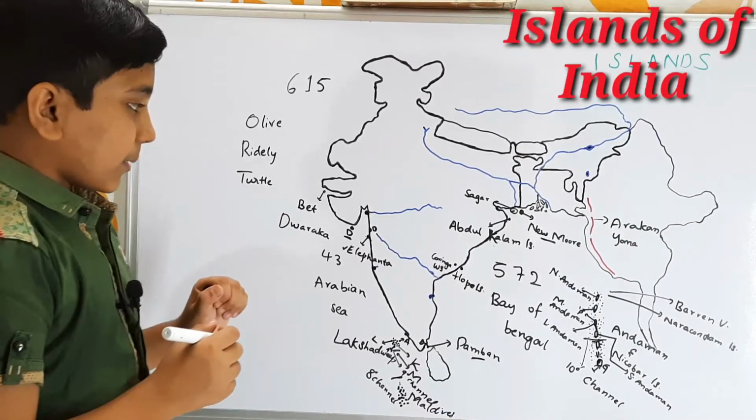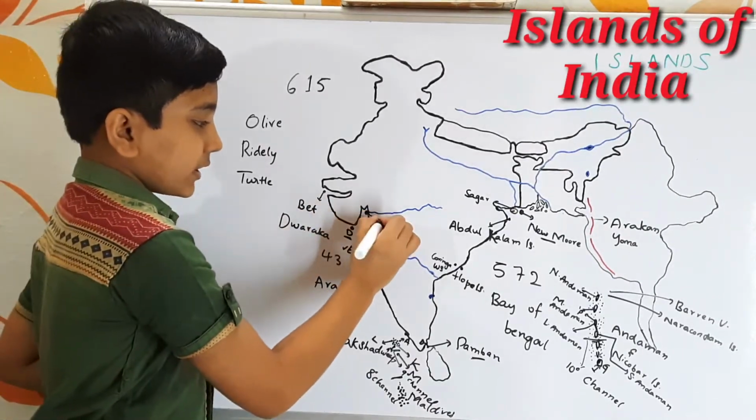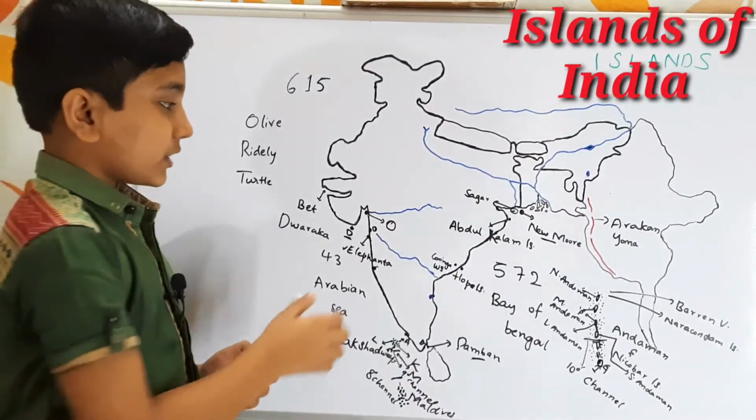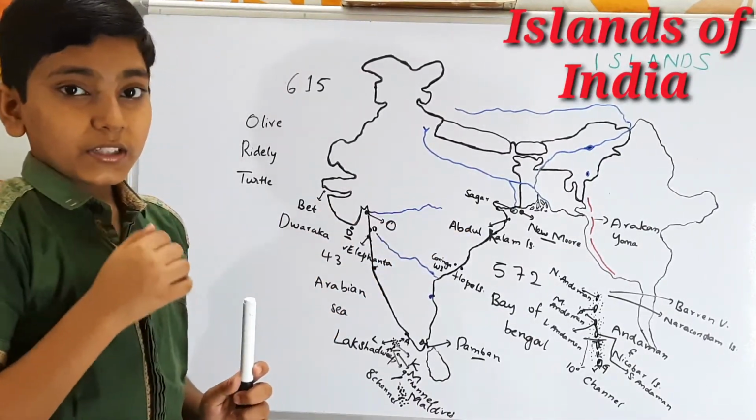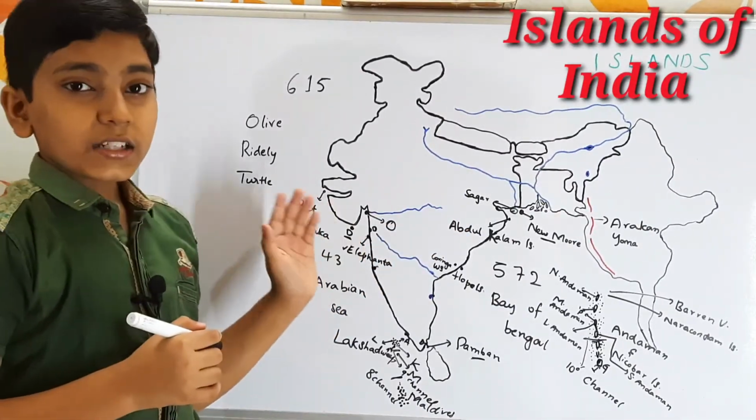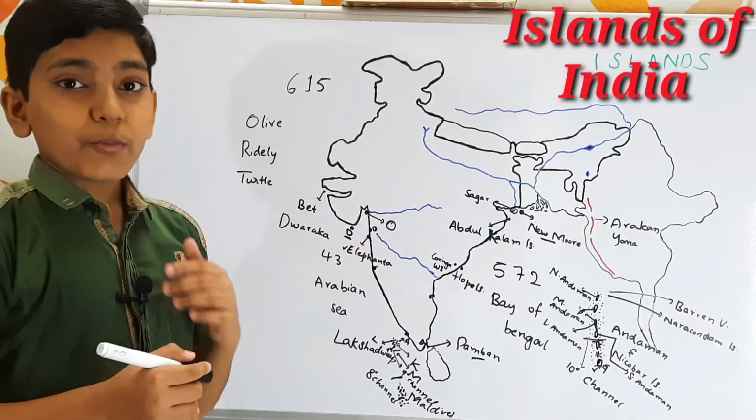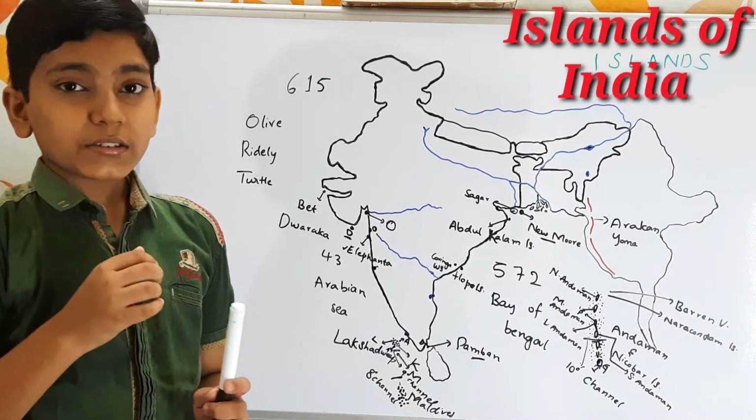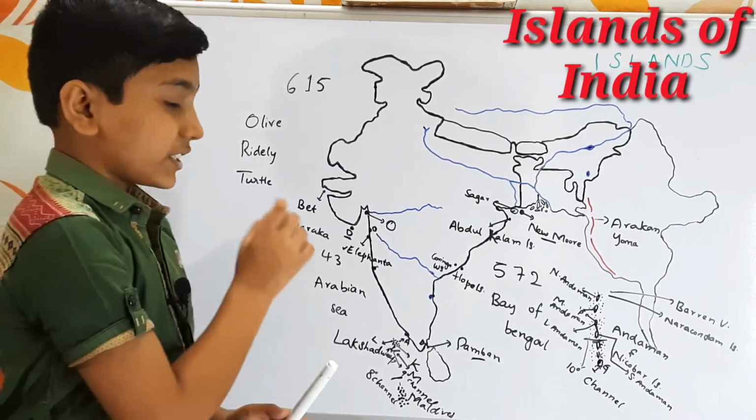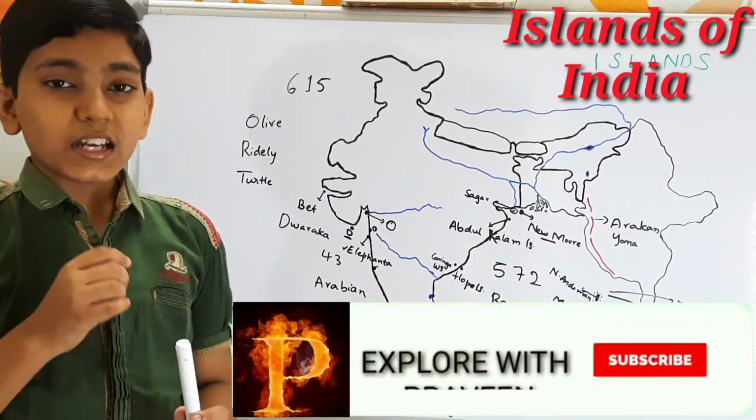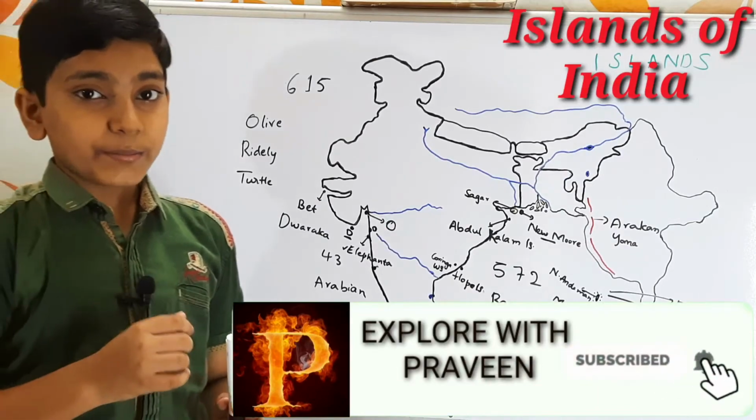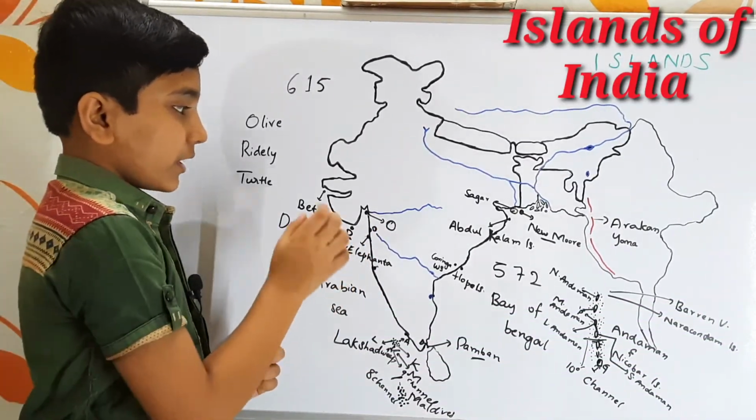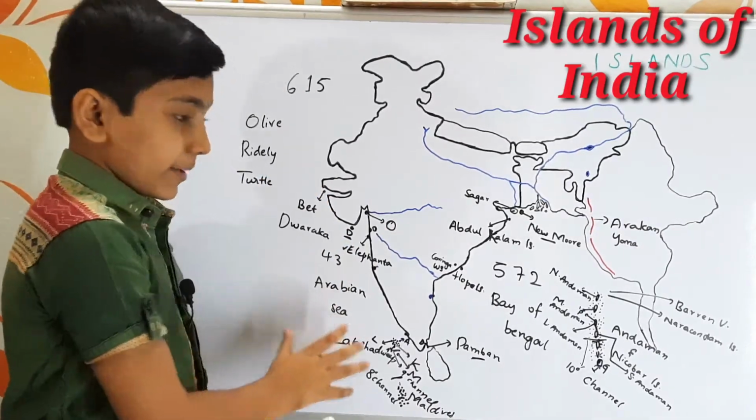So next let us come to here. Here we find the Omkareshwar Island. This Omkareshwar Island is situated at the mouth of the Narmada river. And this Omkareshwar Island is also called as the Shivapuri Island. It is called as the Omkareshwar Island because of its shape. Its shape is in the shape of the Hindu traditional Om symbol. That's why it is called as the Omkareshwar Island. So these are the islands in Arabian Sea.